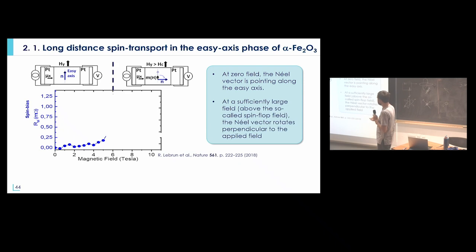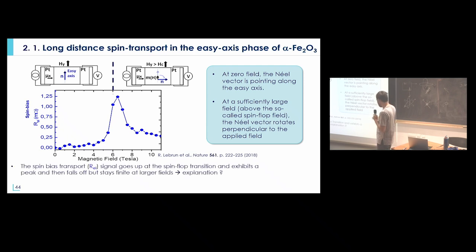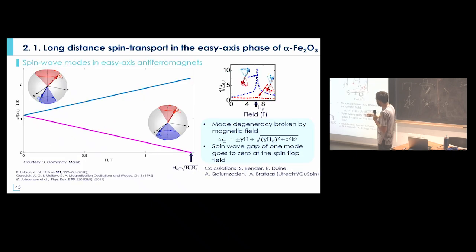When you reach the spin flop field, and the Néel vector is in this case parallel to the spin accumulation, you can inject spin angular momentum in your system, and you can see an increase of the transmitted signal with a non-zero voltage above the spin flop field, and the maximum at the spin flop field. We won't have time to discuss this much today, but it's related to the fact that at the spin flop field, you decrease the frequency of one mode and increase the frequency of the second mode, which means that they have different magnon populations, and you start to propagate mainly the low frequency mode that has a lower energy, so it's easier to propagate magnons with this mode.